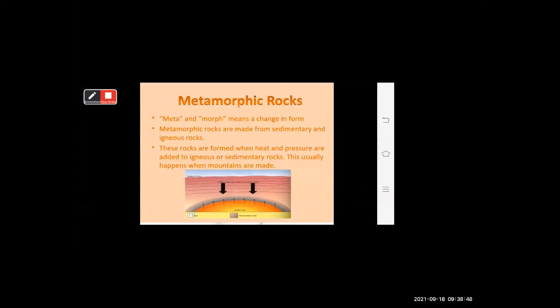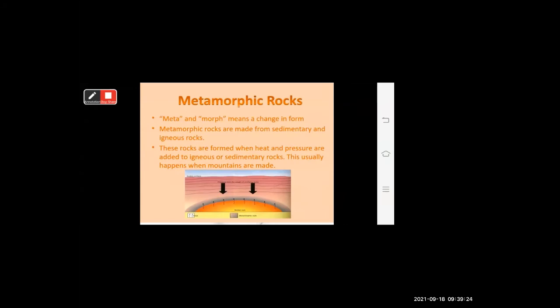Metamorphic means change in form, transition. Metamorphic rock is made from a combination of both the rocks, that is igneous rock and sedimentary rock, and due to heat and pressure it forms. Because of the massive temperature below the crust of the earth, this metamorphic rock is formed.